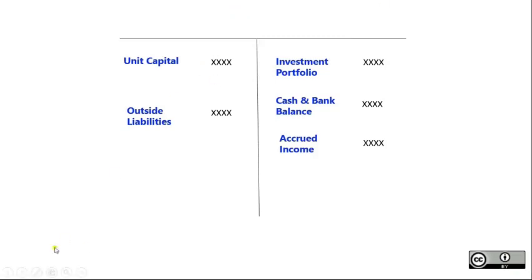So do you guys see unit capital over here? Yeah, see this unit capital. This is the fund collected from investors. So any investors like you and me who have invested in a particular fund, it means from the mutual fund's point of view they have collected capital from investors like you and me. That comes over here, and all this unit capital has been invested in the market. That is what we call the investment portfolio, right?